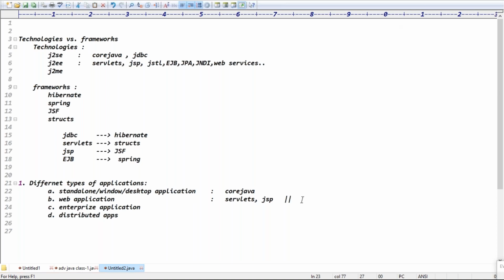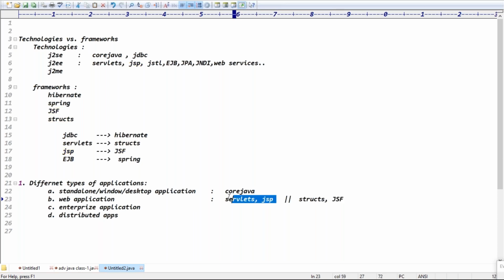So, on the top of the servlets, which framework is there, guys? Yeah, the Struts framework is there. Struts is a framework which is used to design web applications. On the top of JSP, which framework is there? If you respond, then only I will move forward. If you are not responding, no use. Yeah, JSF framework, right? Exactly. On the top of servlets, you have the Struts framework, and on the top of JSP, you have the JSF framework.